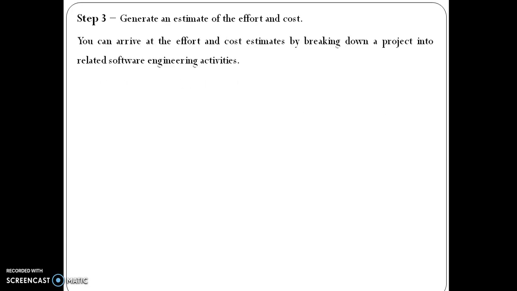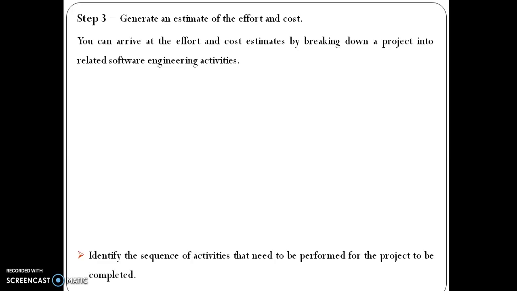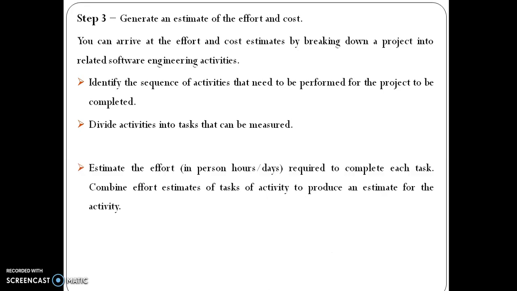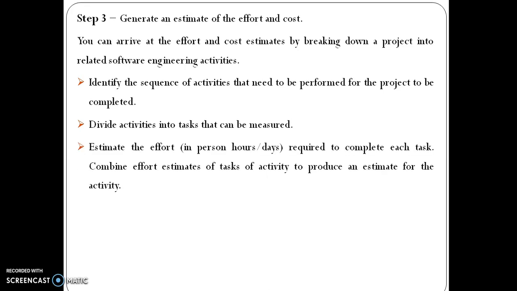Generate an estimate of the effort and cost. You can arrive at the effort and cost estimates by breaking down a project into related software engineering activities. Identify the sequence of activities that need to be performed for the project to be completed. Divide activities into tasks that can be measured. Estimate the effort required to complete each task. Combine effort estimates of tasks of an activity to produce an estimate for the activity.